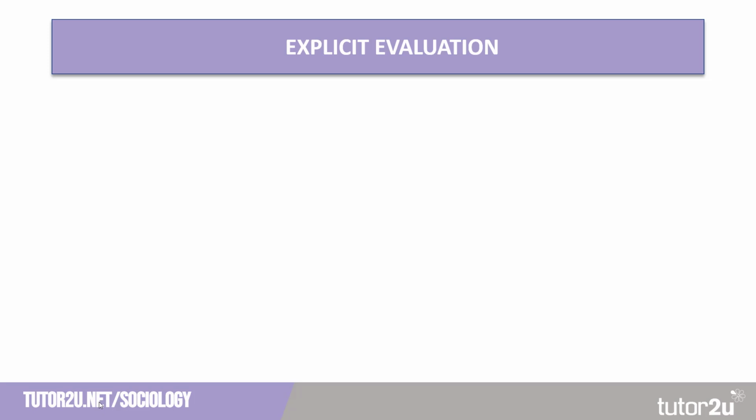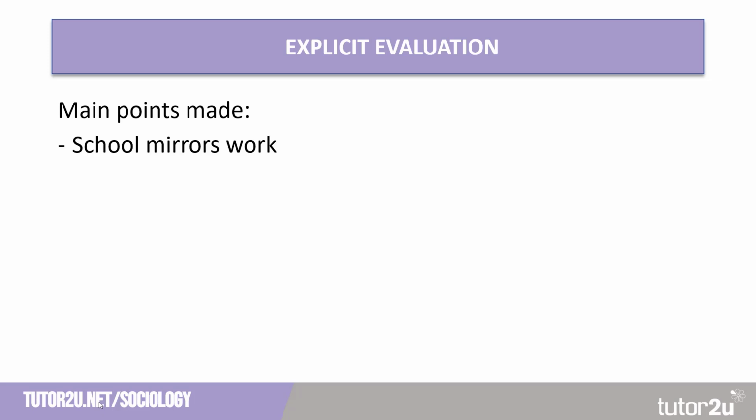Now again, we need to explicitly evaluate this. So let's look at the points we've already made. School mirrors work and control over pupils and workers. We need to reference these in our evaluation, at least one of them. We need to make a link back to what has already been made when we are doing an explicit evaluation.